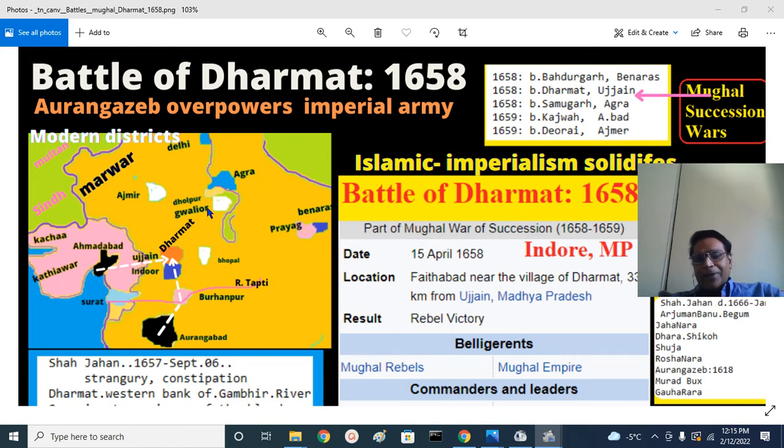He is a very intelligent, talented general. In fact, Jadunath Sarkar admits he was the most talented among all the surviving sons of Shah Jahan, that is Dara Shikoh, Shuja and Murad Baksh. He just pretended he was coming north with the army to see his ailing father, whom he claimed was imprisoned by his brother Dara Shikoh.